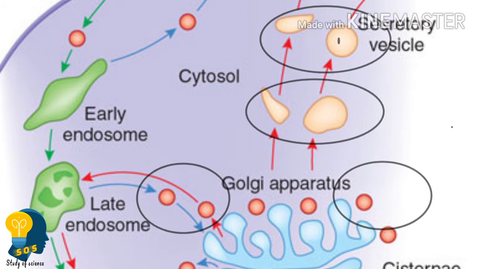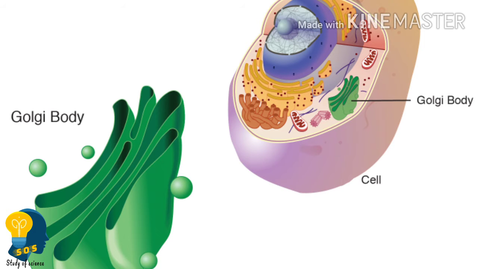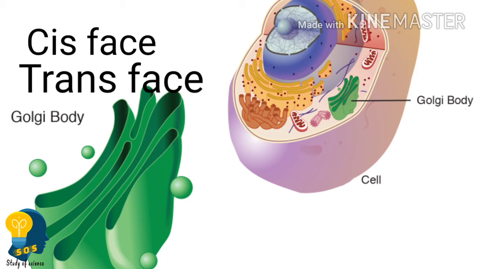Understood, right? Next, the cisternae has two faces. One is the cis phase, another one is the trans phase. If you look at the structure of this Golgi, it has two phases. The cis phase is focusing towards the nucleus, whereas the trans phase is facing towards the plasma membrane.